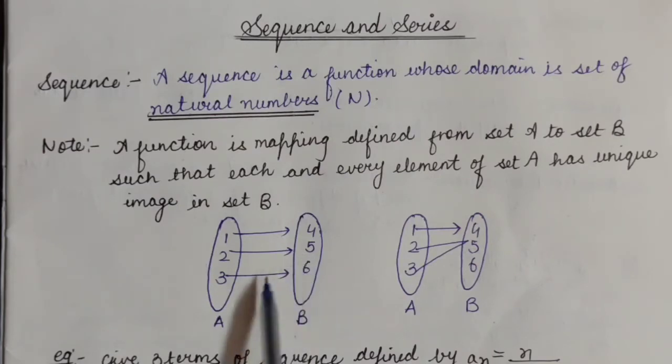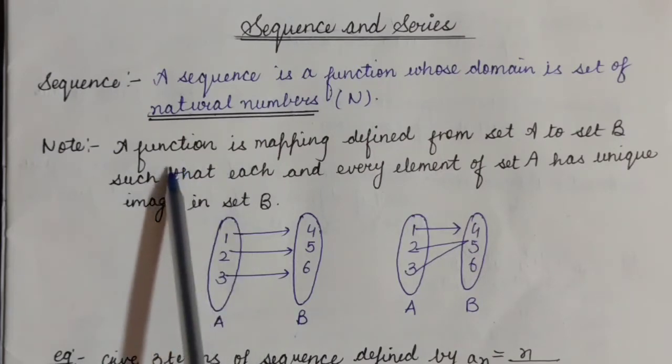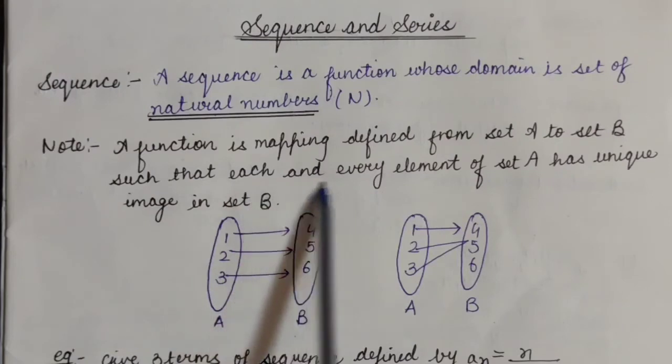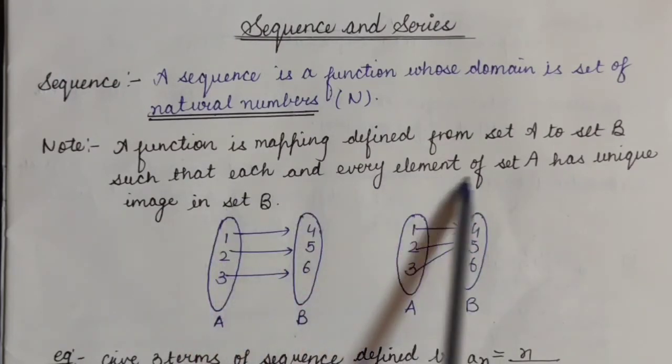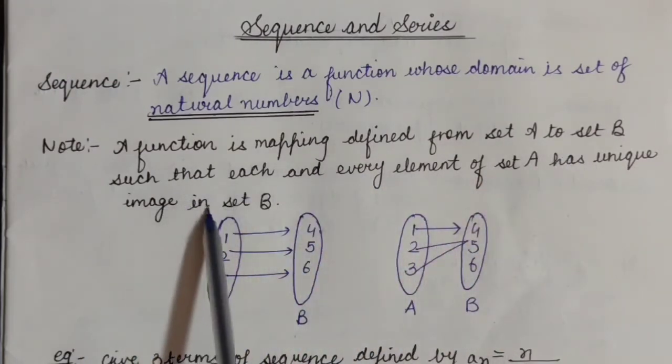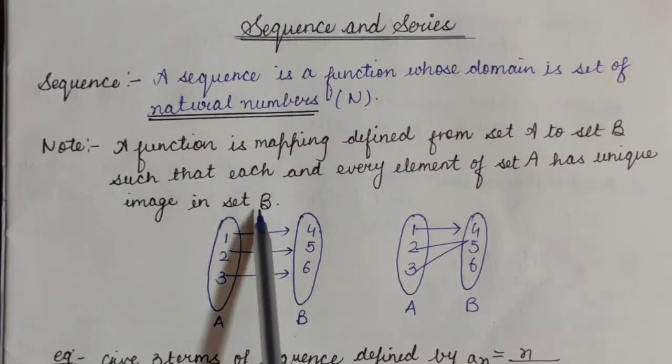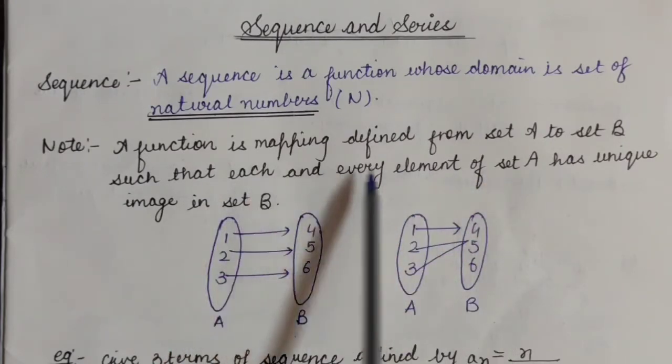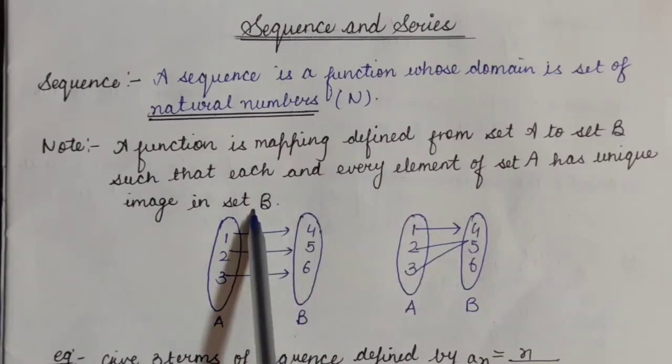But suppose in set A one more element is there, suppose that element is 8, but image of that element 8 is not there in set B. In that case it will not be a function because the definition of function specifies that each and every element of set A should have a unique image in set B. It means सेट ए के हर एक एलिमेंट की इमेज सेट बी में होनी चाहिए.